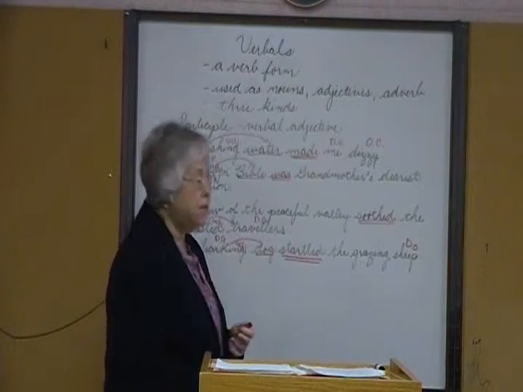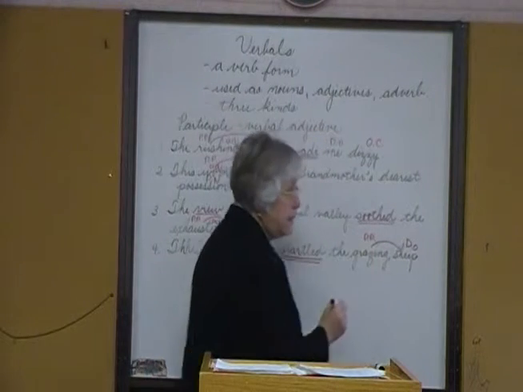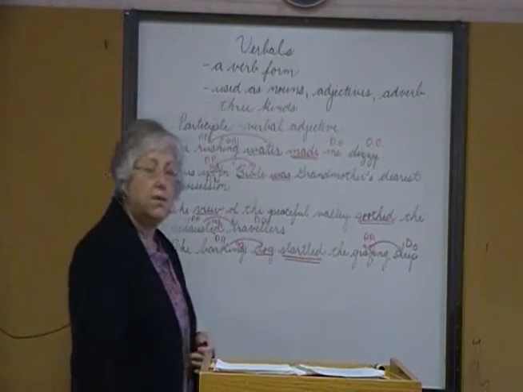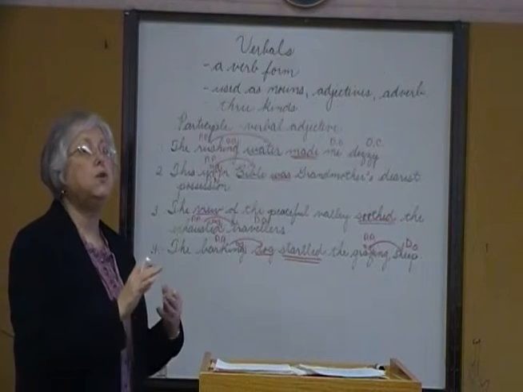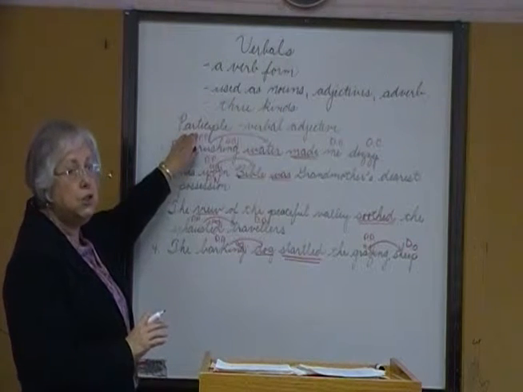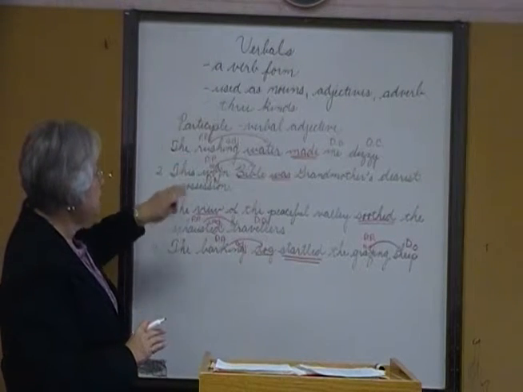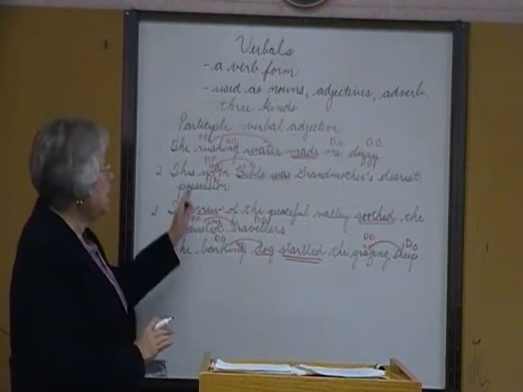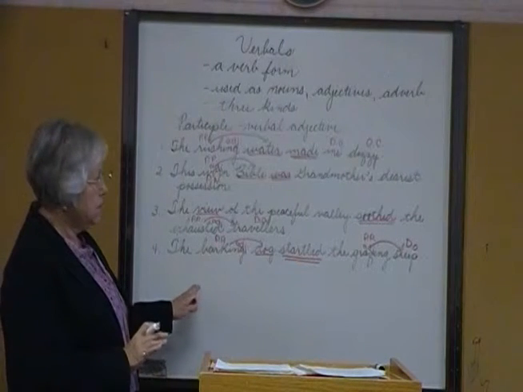Grazing sheep. What kind of sheep? Grazing. Again, we have a present participle because it ends in ing, and it's acting as an adjective, modifying sheep. So verbals. Verbals are verb forms, but they are used as another part of speech. The participle is a verb form, but it's used as a verbal adjective. A verb form can be present participle or the past participle, but it's still acting as an adjective. And they modify nouns and maybe even could modify a pronoun, but usually nouns.